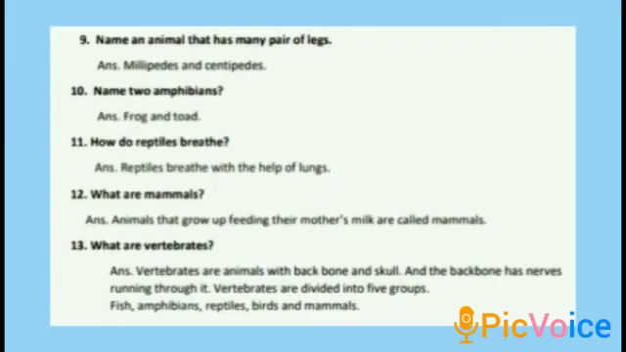Then 13th one, what are vertebrates? Vertebrates are animals with backbone and skull, and the backbone has nerves running through it. The vertebrates are divided into 5 groups. How many groups, children? 5 groups. They are fish, amphibians, reptiles, birds and mammals.